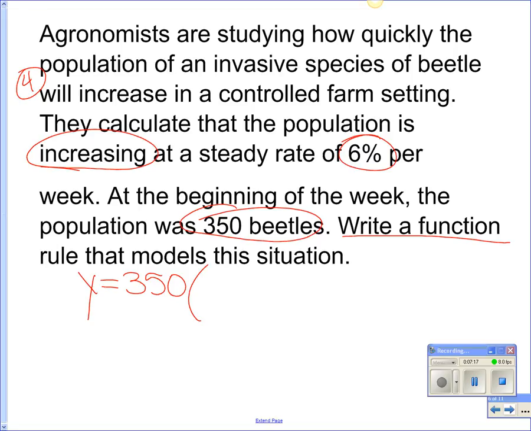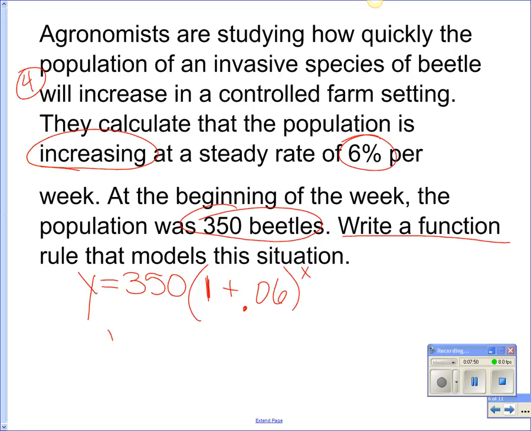What else do you have to do when you see a percent? What has to come first in the parentheses? A 1. All right, good. We're on top of it. Jesse, is it going to be 1 plus or 1 minus? Good. Why is it plus, Jesse? Because it is increasing. Dylan, how do I write 6%? And then I have to put x in the exponent.